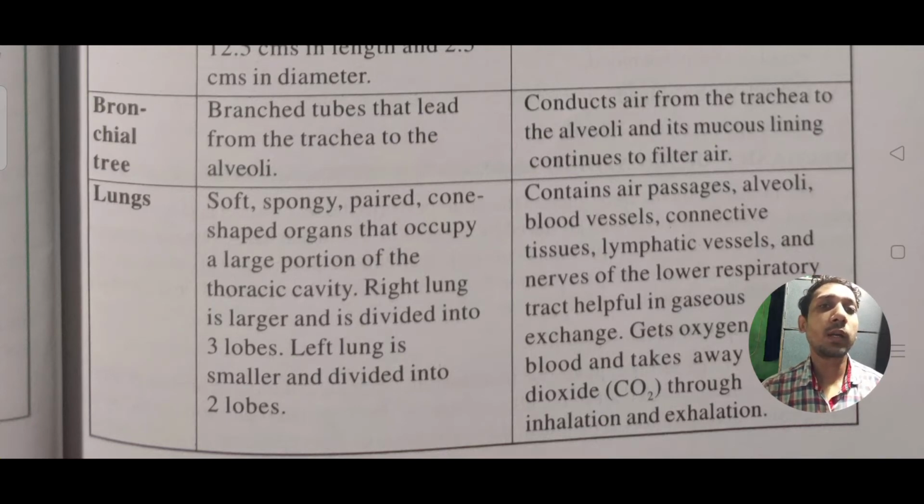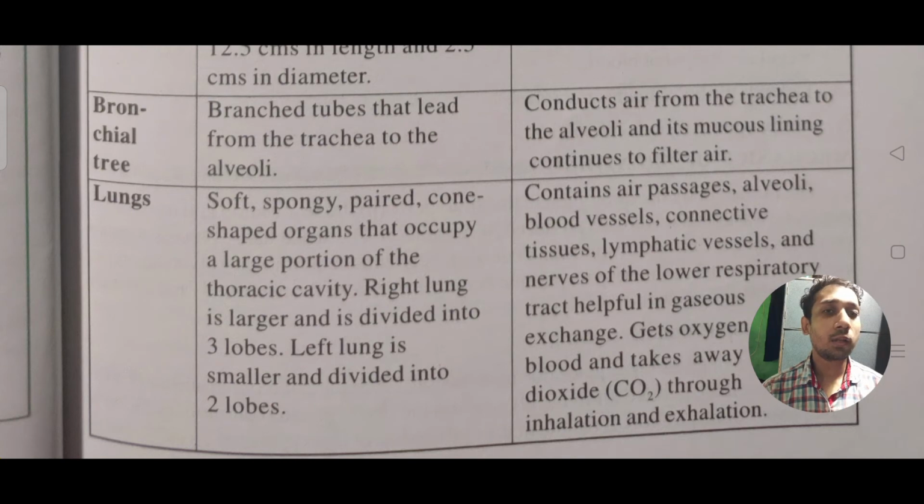And how do we describe the lungs? We will say that they are a soft, spongy, paired, cone-shaped organ that occupies a large portion of the thoracic cavity. The right lung is larger and is divided into three lobes. So we have these soft and spongy organs occupying a large portion of the thoracic cavity, and it takes the oxygen into our lungs and uses it.